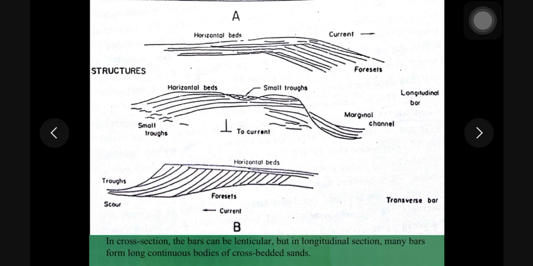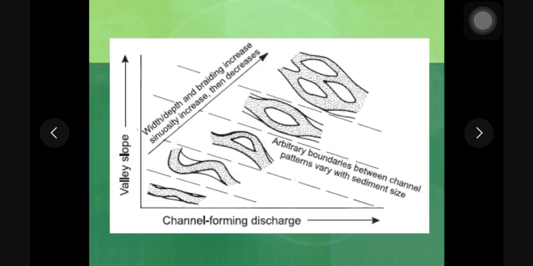Now these are the cross sections of a longitudinal bar and a transverse bar. This graph, if you see, is a plot of valley slope or gradient against the rate of discharge. When the slope is maximum as well as the rate of discharge is highest, you see formation of bars, which is nothing but a braided river system.